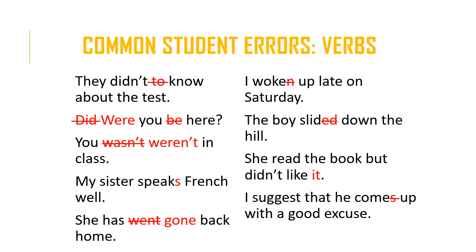Did you be there? So we use did or do as a helping verb with basically every verb except the verb to be. If you have the verb to be in a sentence and you want to make that sentence a question, you can do so without a helping verb, right? You simply invert the subject and the verb. So instead of you were here, were you here?